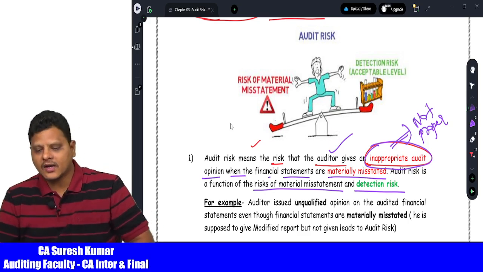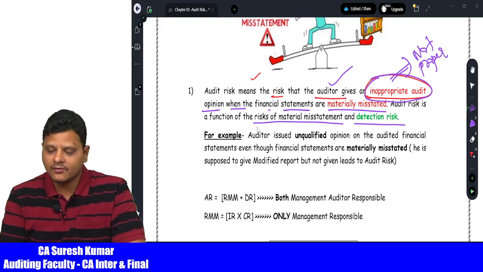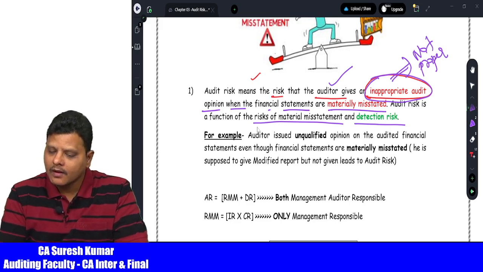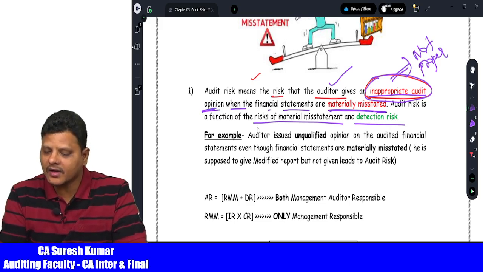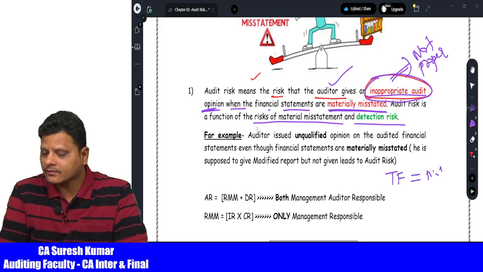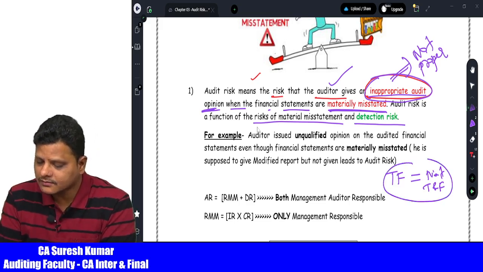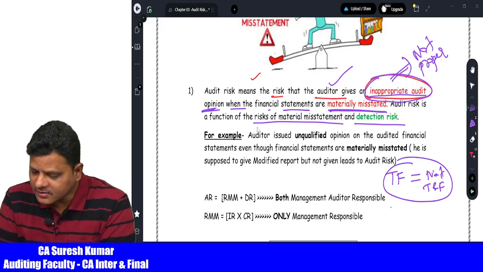Now what happened in this particular statement, my dear friends, we are doing quick revision of the concepts. Now listen very carefully. It very clearly says the auditor is giving an inappropriate opinion when the financial statements are materially misstated. Now let us take another example. Financial statements are reflecting a true and fair view, but the auditor says it is not a true and fair view. Is this an audit risk? It is not an audit risk. What is audit risk? Financial statements have material misstatements, but the auditor says there are no material misstatements.